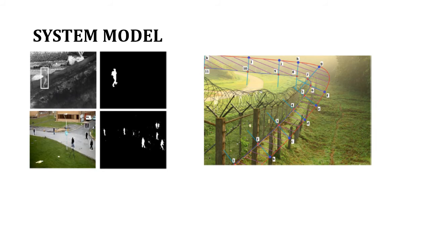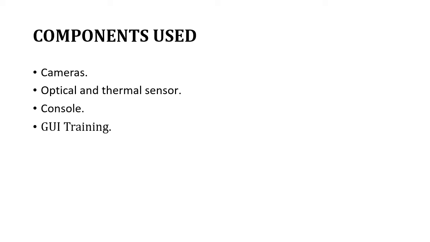that notifies you that someone has entered the premises. The components used here are the optical cameras, thermal sensor, consoles, and GUI training, which consists of training and deep learning.